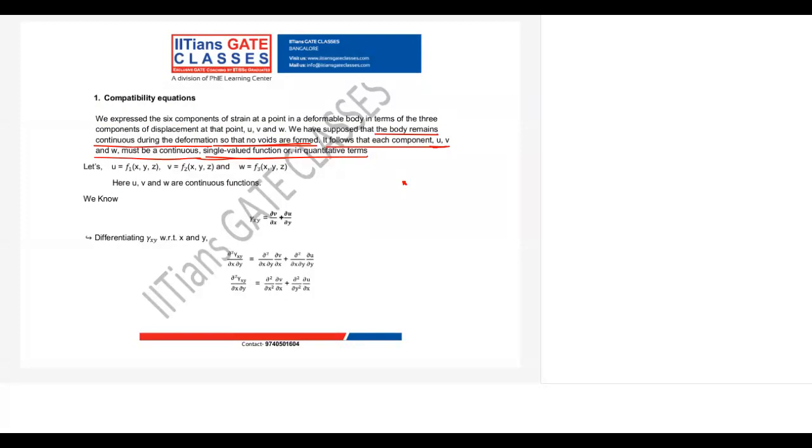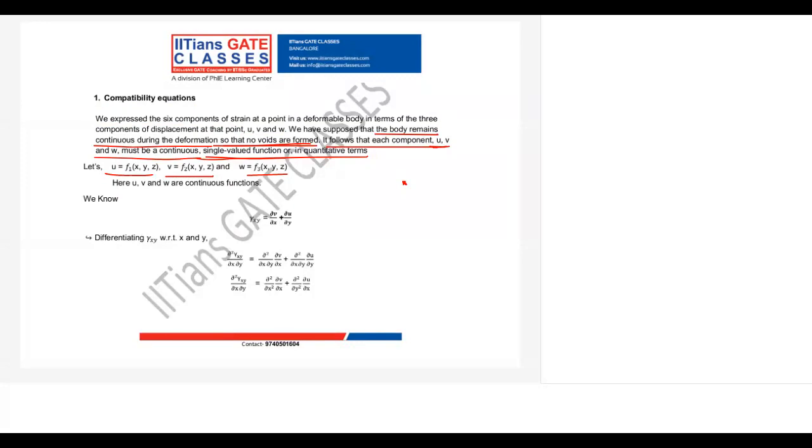That is what a single valued function is. And u is also a function of x, y, z. Similarly, v is also a function of x, y, z, and w is also a function of x, y, z. These are functions of space, but they are continuous and single valued.